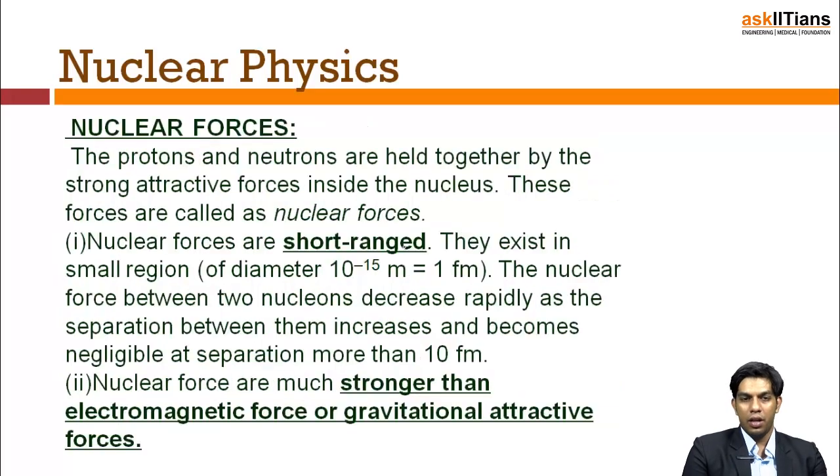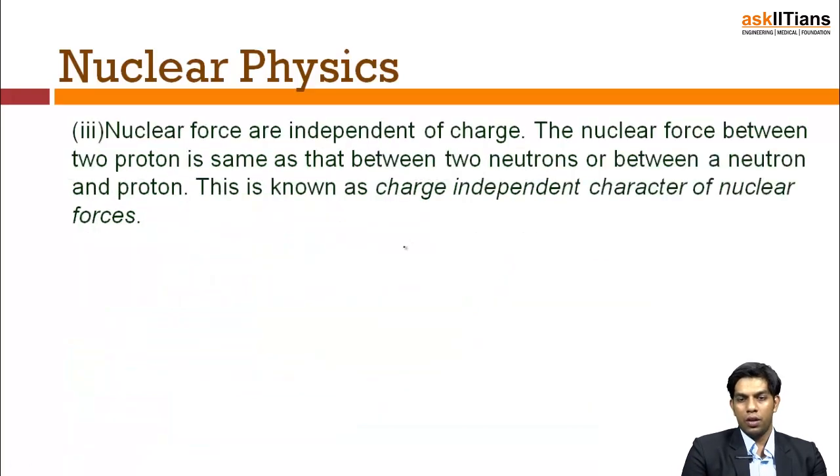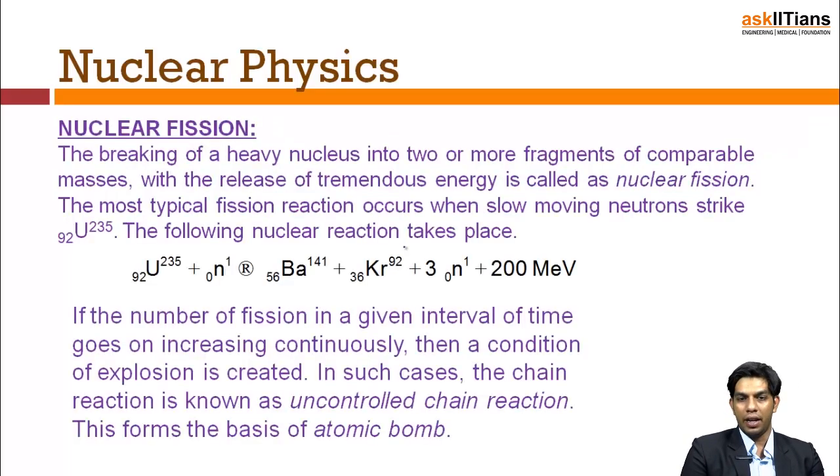Now the nuclear forces, again, are short range, because if they were long range then the whole atom would collapse, but it's not collapsing, so it means it's short range. Obviously it's much more powerful than gravitational or any electromagnetic force. Second, they are independent of the charge. So I know that there is an attraction because the forces are independent of the charge. Both protons and protons, and protons and neutrons, are interacting.